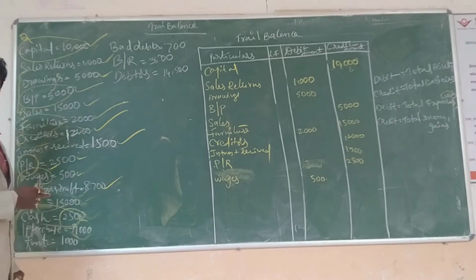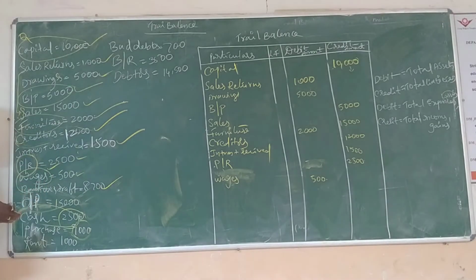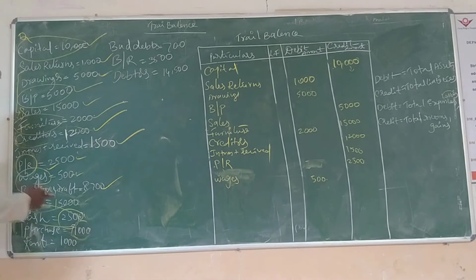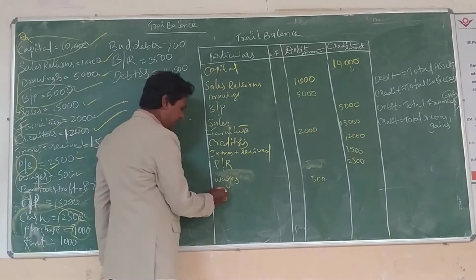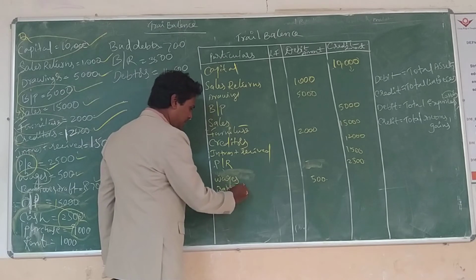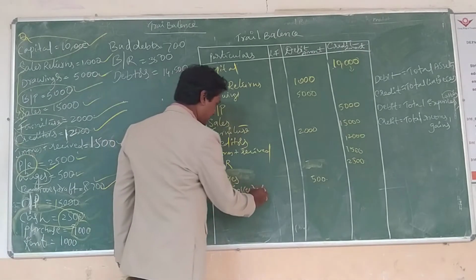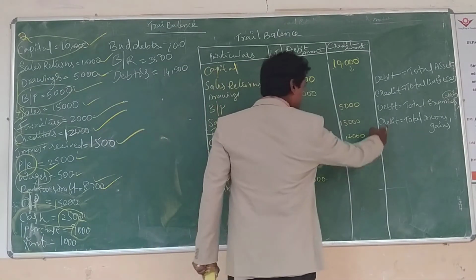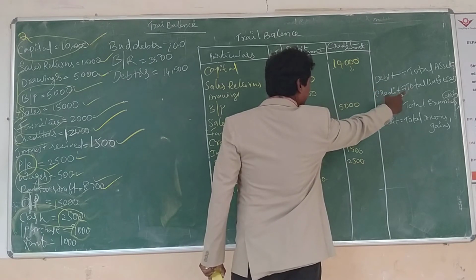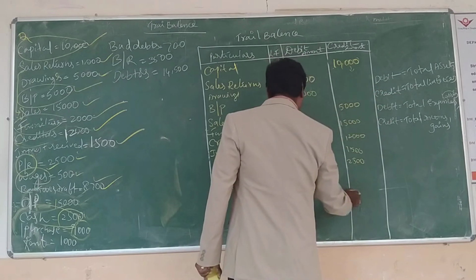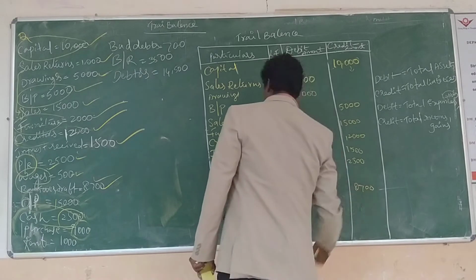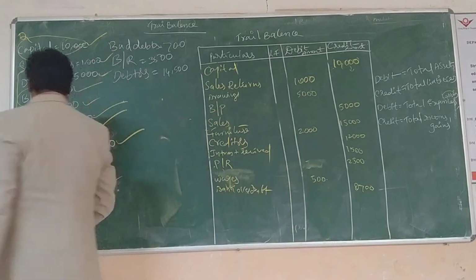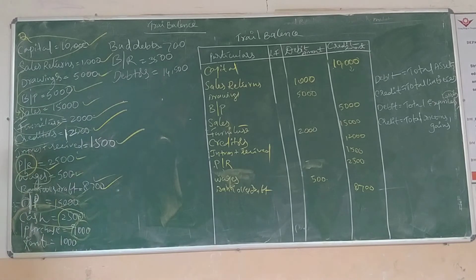In this overdraft, interest and principal amount keep increasing. That's why it is treated as a liability. Liabilities go to which side? Credit side. What amount? 8,700. Next.